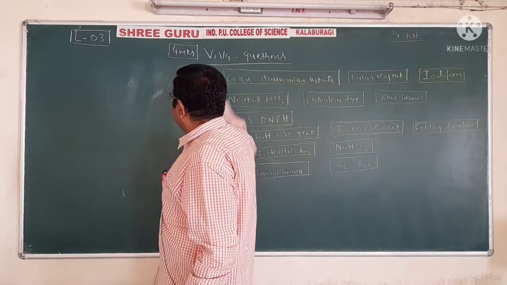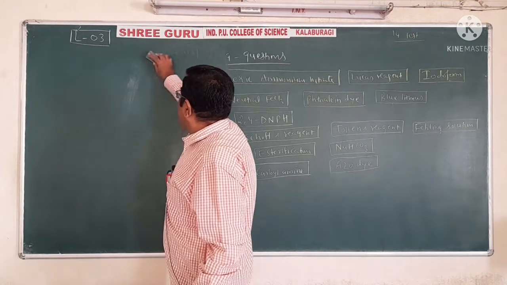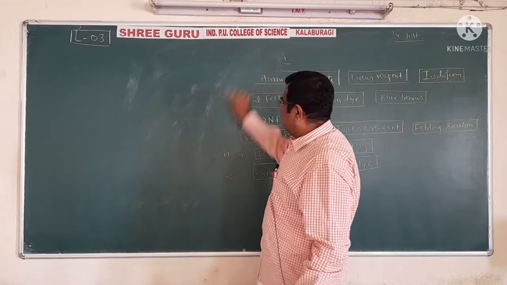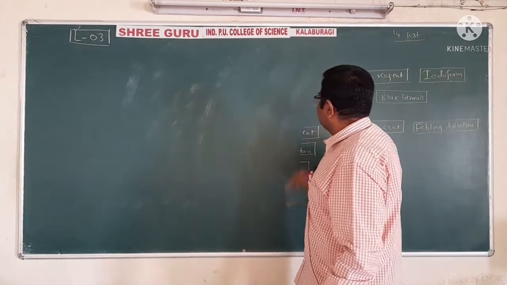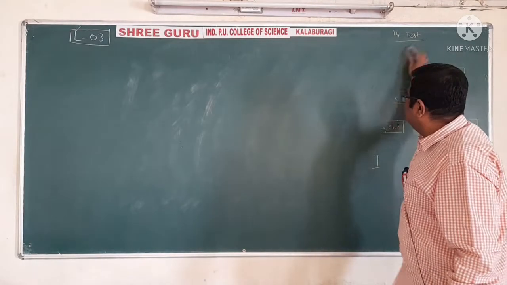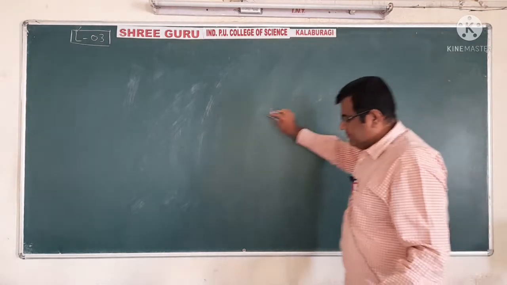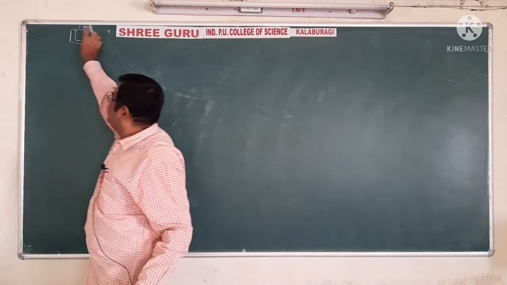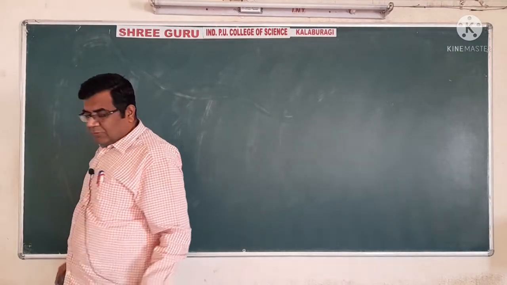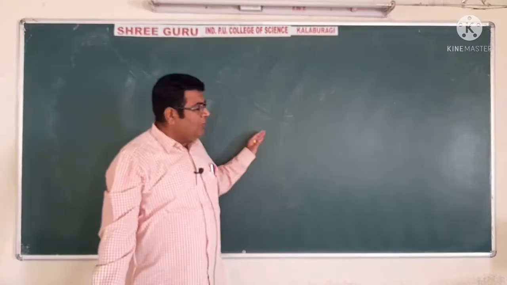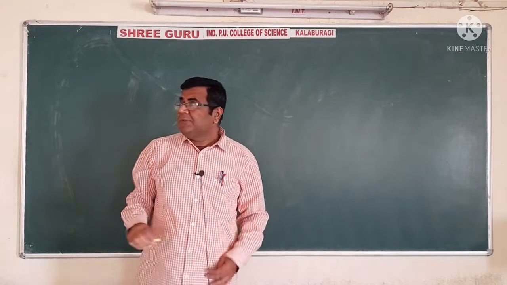Now, the table I am talking about has three columns. The first one is, of course, the functional group. Every functional group has different types of reactions. I have to use the full length of this blackboard.